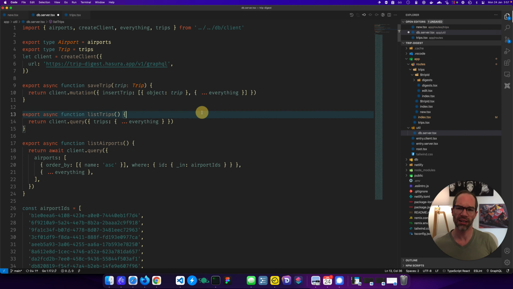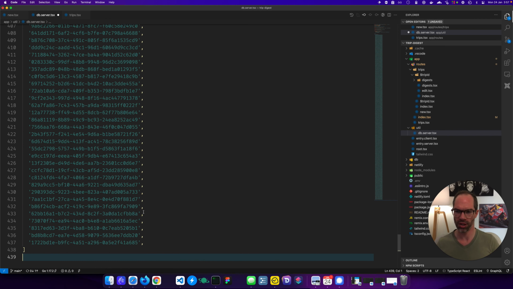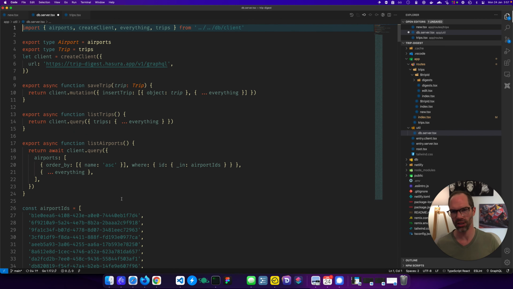And the cool thing here is that this is everything that I'm permitted to see. Obviously, if I'm querying something that I'm not allowed to see, it will throw an error. So save trip, list trips, and then list airports is basically a query, get airports, order by ascending, where the ID is in a bunch of airport IDs. I've trimmed down all the airports in the world to a bunch of airports that I really just want to show. And this here is all running on the server.